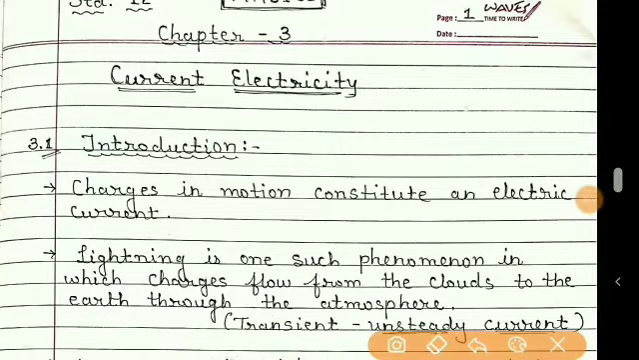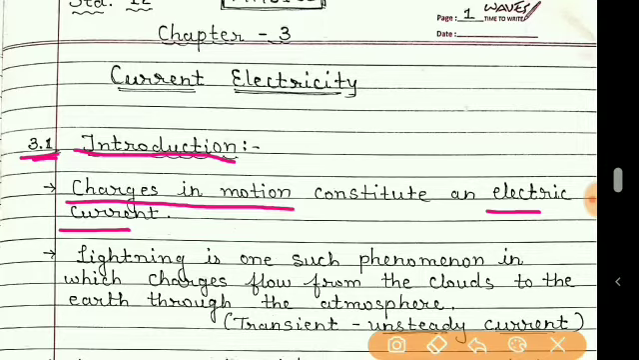So now topic 3.1, introduction. Electric current means the charge is in motion. When the charges move, they produce electric current.